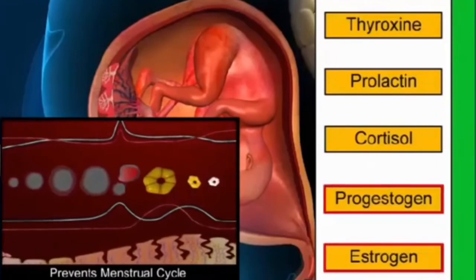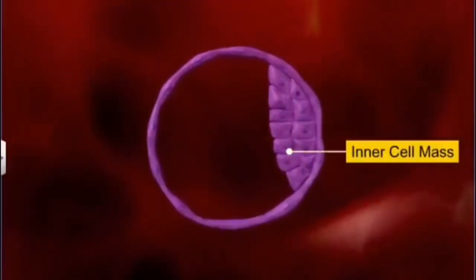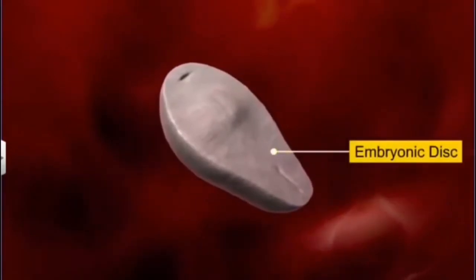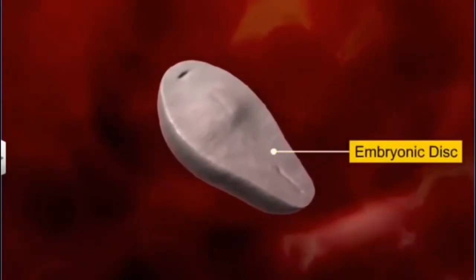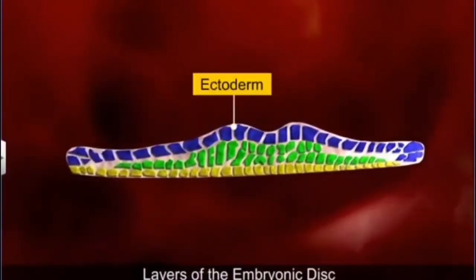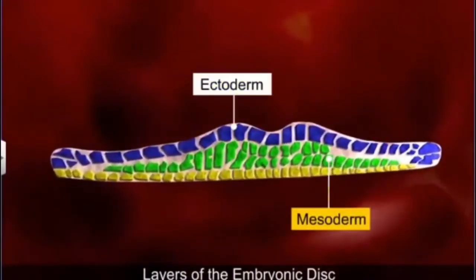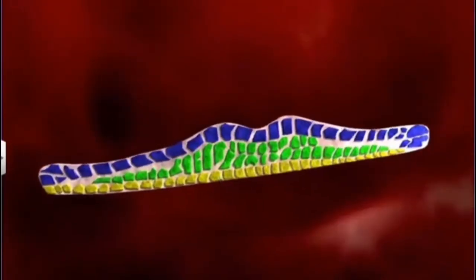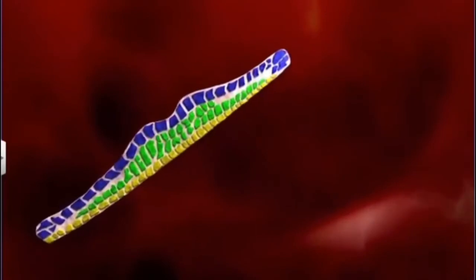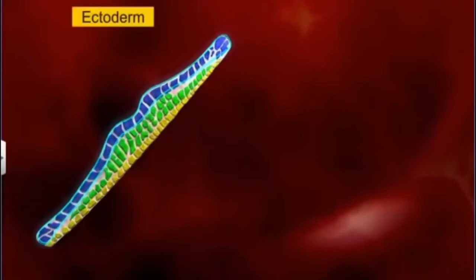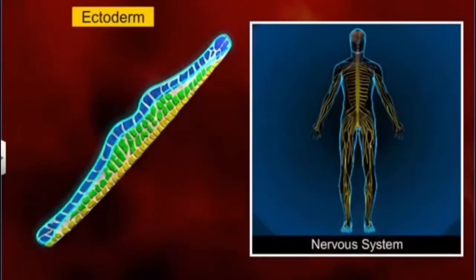Now, there is a formation of germ layers. How does that take place? Immediately after implantation, the inner cell mass differentiates into an outer layer, known as ectoderm, and an inner layer, known as endoderm. The mesoderm, the middle layer, soon develops between the ectoderm and the endoderm, thus transforming the blastocyst into a 3-layer structure called gastrula by a process called gastrulation.